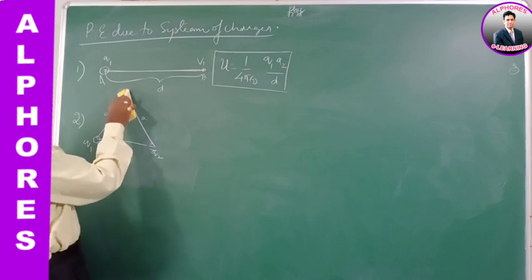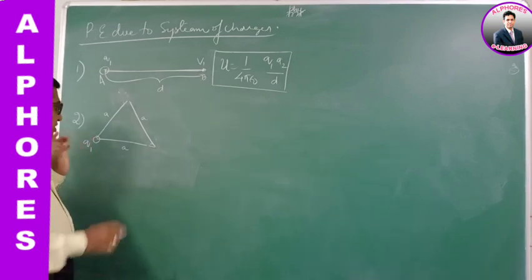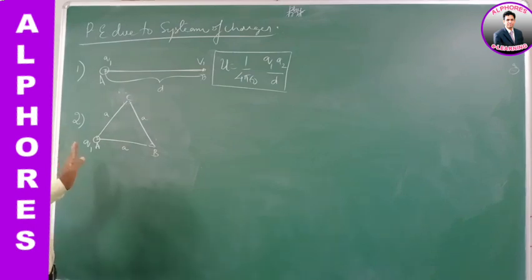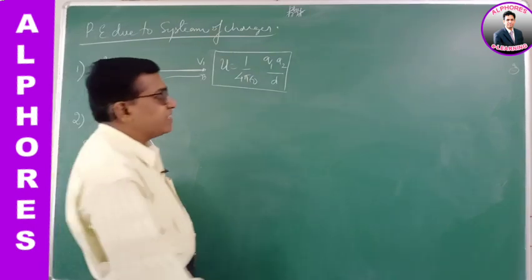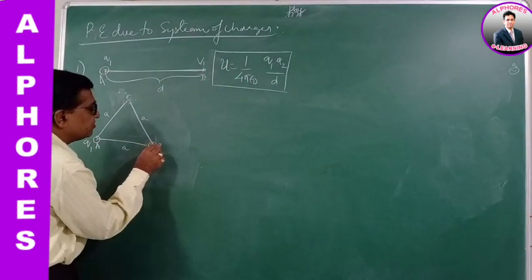Now let us forget Q2 and Q3. First take Q1. Now charge Q1 is fixed at point A, for example. Now in the presence of the first charge, I am getting the second charge Q2 from infinity to place it at this point.